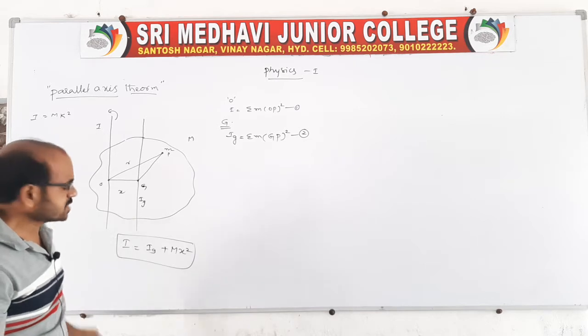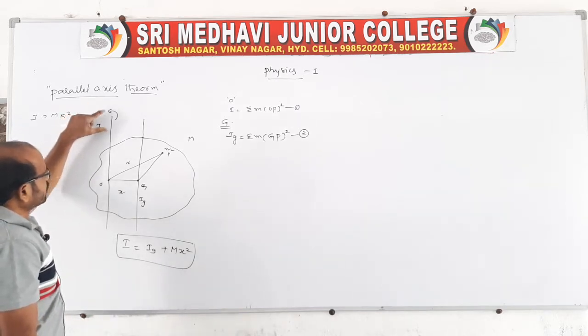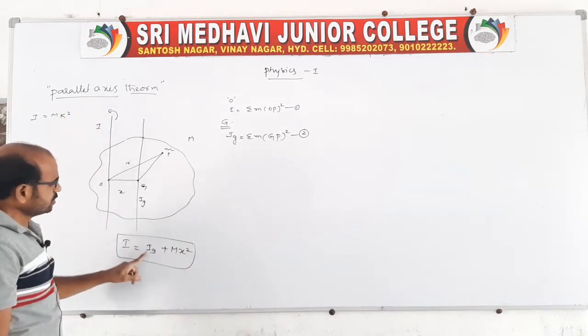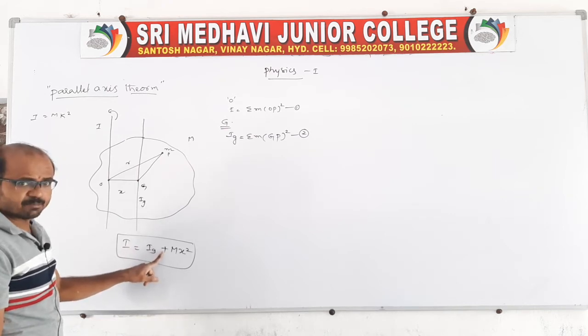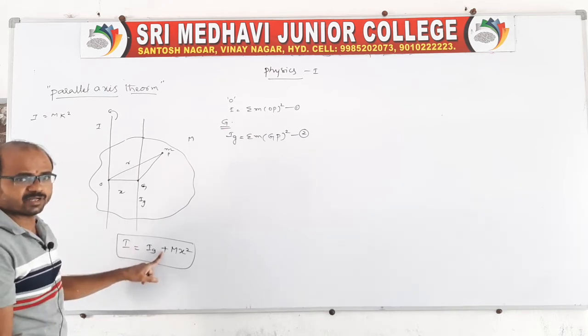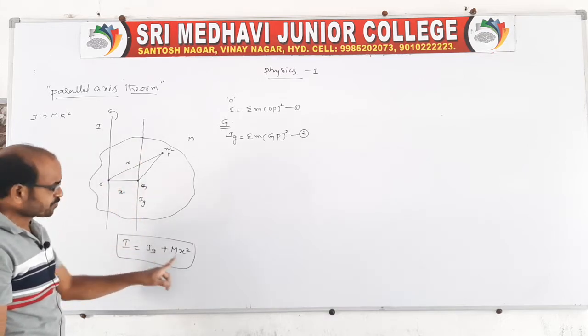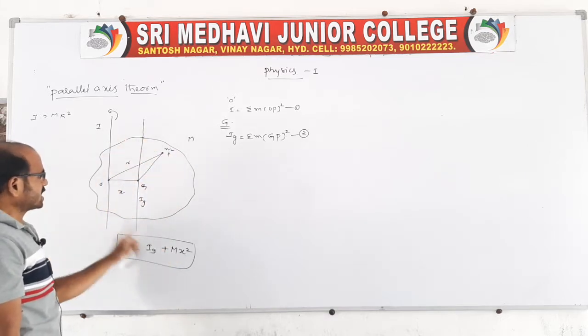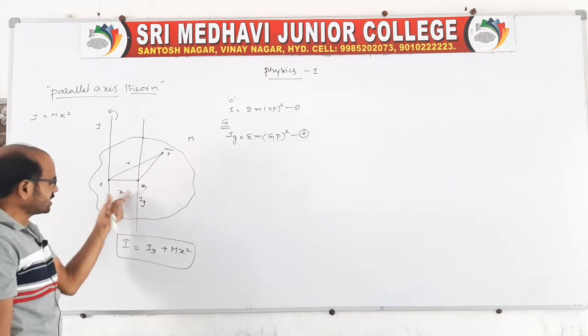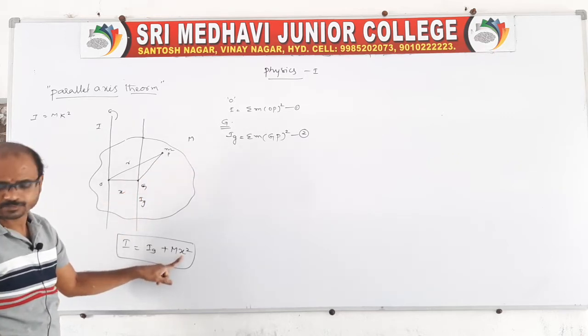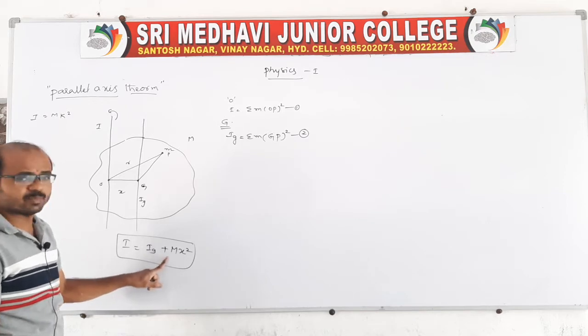Here the statement is: moment of inertia about axis I is equal to the sum of the moments of inertia, because we are adding the two moments of inertia. One moment of inertia about the center of gravity or center of mass, another one is the total mass of the body and the square of the distance between the two axes. That's what we call the sum of the moments of inertia.